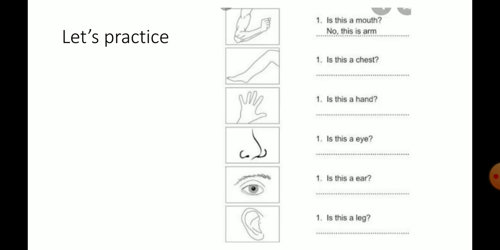Next, here some questions are given. The first question, is this a mouth? So we know that this is not the picture of a mouth. This is the picture of arm. So you have to write like this: No, this is arm. So which body part is here? You have to mention that body part. For example, is this a chest? We know that this is not a chest. So you have to write no, this is leg. So like that you have to write the answer.